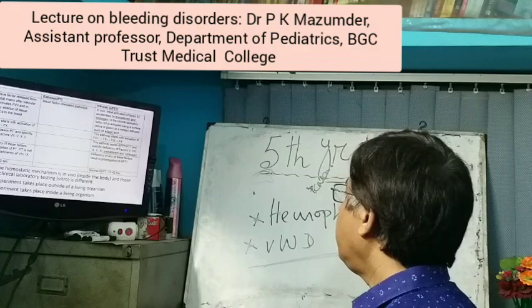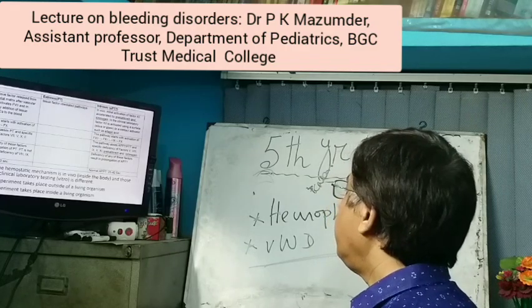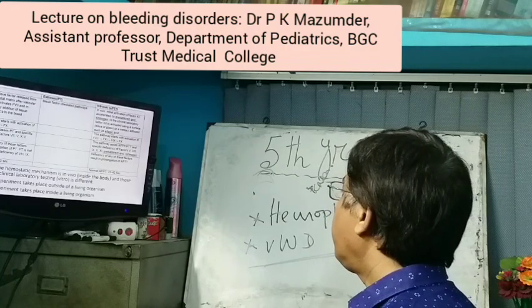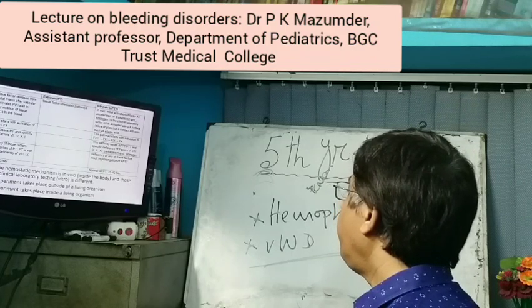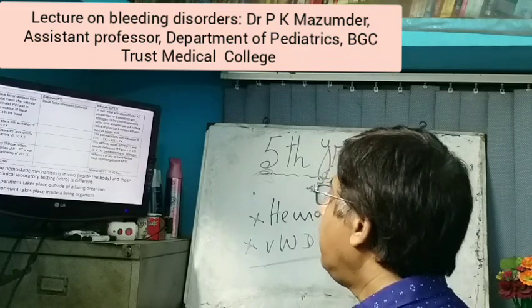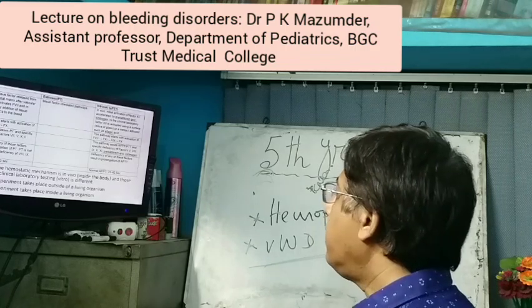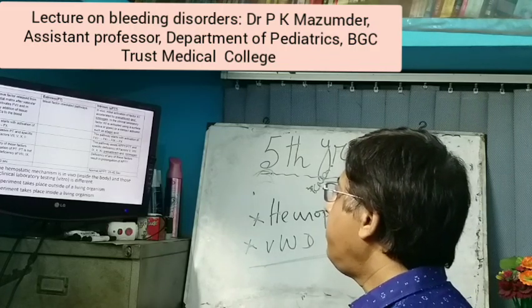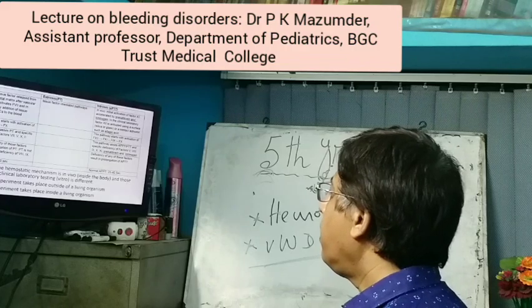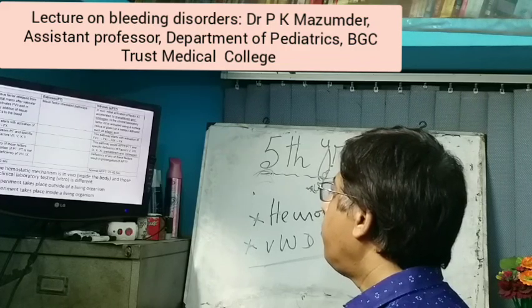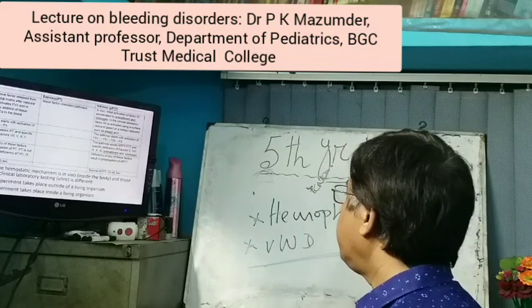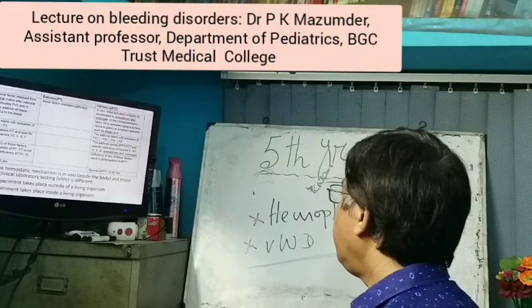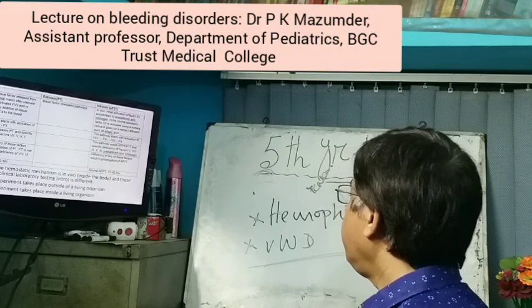In the intrinsic pathway, it starts with the activation of factor 12, then it activates factor 11, this factor 11 activates factor 9, and this factor 9 activates factor 10. The extrinsic pathway is assessed by prothrombin time, and specific deficiency of factor 7, factor 5, factor 10 and factor 2. The intrinsic pathway is assessed by the activated partial thromboplastin time, APTT.